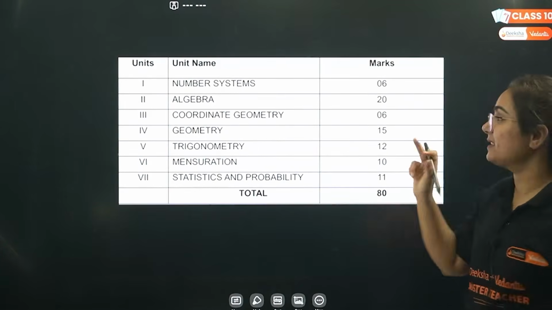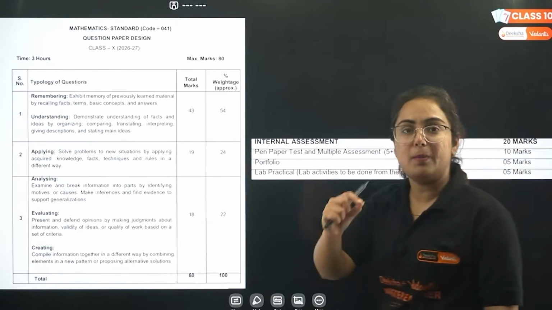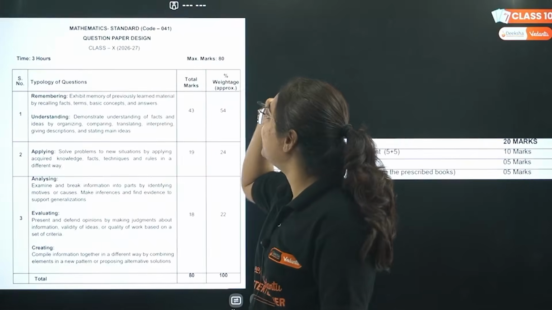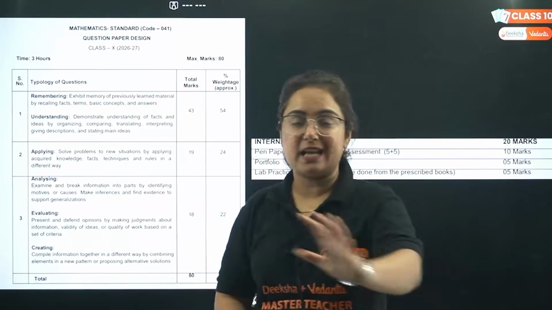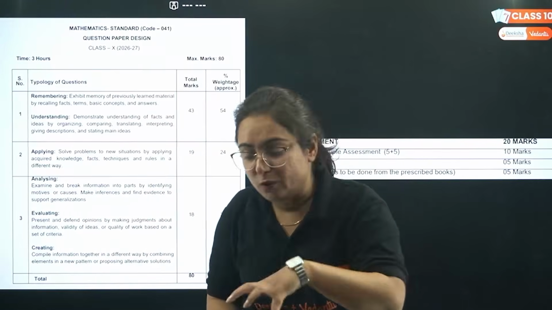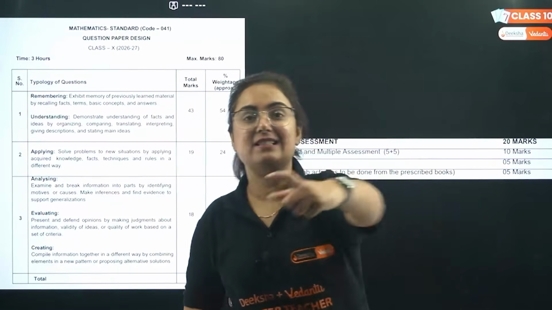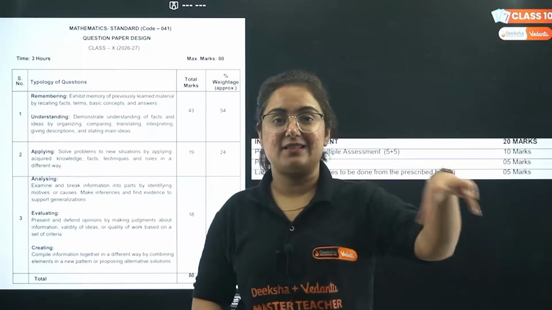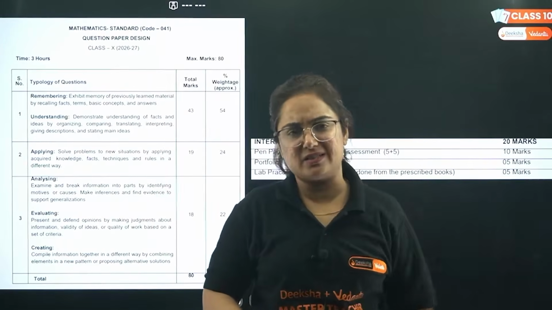There's a difference in the mathematics standard as well as mathematics basic. First, we will talk about the students who choose standard. Your subject code will be 041. Beta, the type of question you are getting in the exam will be like this, and they are calling it the typology of the question. Like you will find some questions based on analysis, that analyze the situation. Word problems made in a way that you have to analyze the situation and then solve it from the facts as well as formulas and the basics of maths.